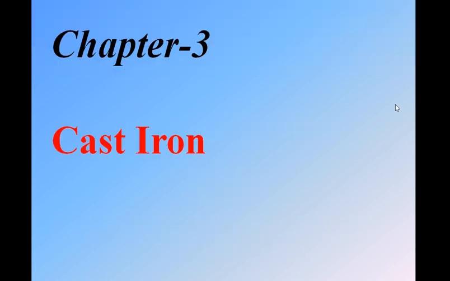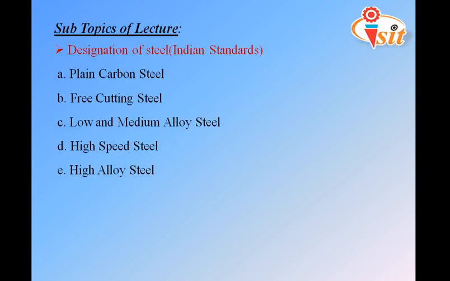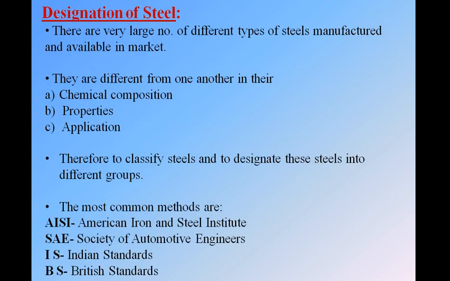So our chapter number 3 is cast iron, and we have already studied the four types of cast iron, like grey cast iron, white cast iron, malleable cast iron, and ductile cast iron in the last lecture, with their properties, composition and applications. Next, in this lecture, we are going to study the designation of steel with respect to the Indian standards, that is IS. We will see the designation of plain carbon steel, free cutting steel, low and medium alloy steel, high speed steel, and high alloy steel.